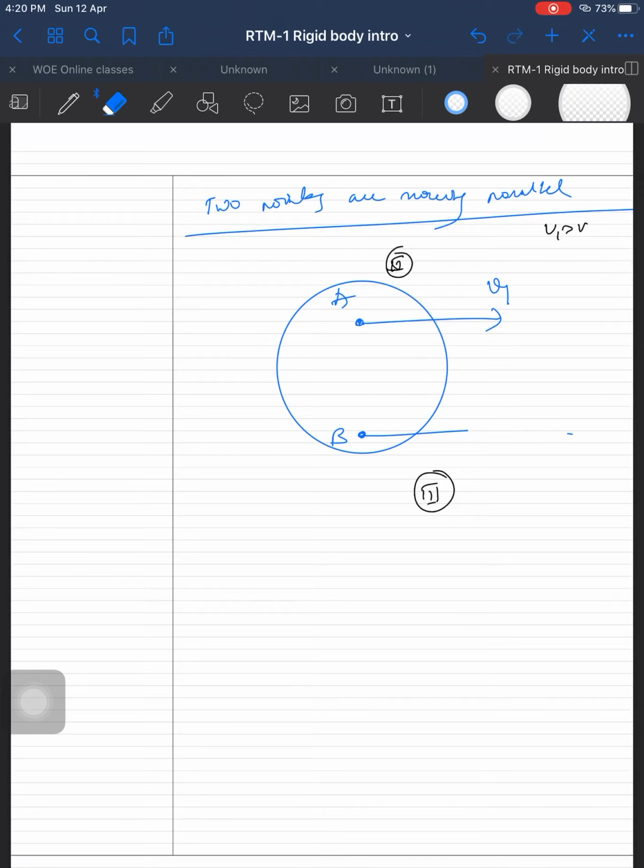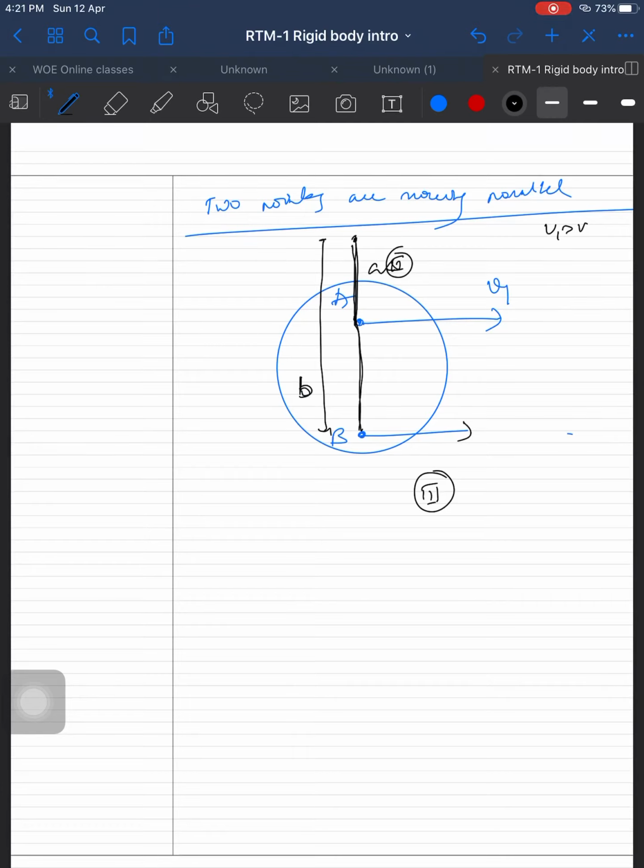Let's see what about position 2. Right, let's say this is a point, and here is another one. Here is a distance A, here is a distance B.